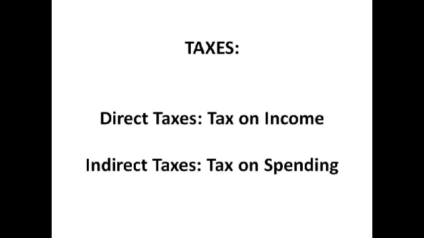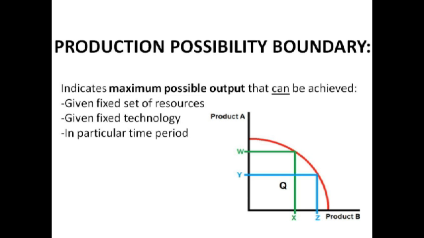It doesn't really matter too much if you didn't follow that progressive regressive thing, because that's all going to be explained later on. Moving on now to something quite exciting, which is the production possibility boundary, which might be written sometimes as the PPB. And this indicates the maximum possible output that can be achieved.